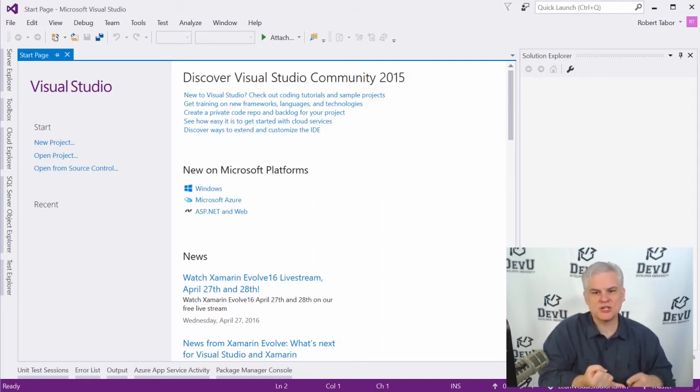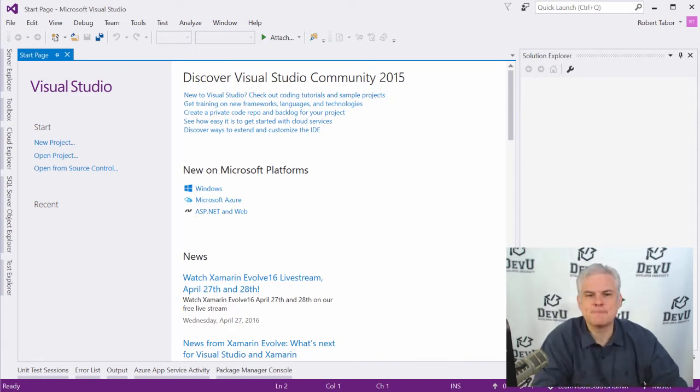How to create a new project. Where do you type your Visual Basic code? How do you test your application and actually see it running as you're building the application? What do you do if you actually mistype code? How do you fix the problems that pop up? And how do you save your project to disk and things like that?